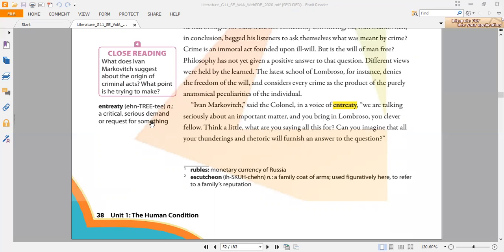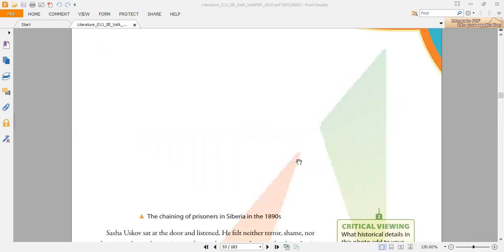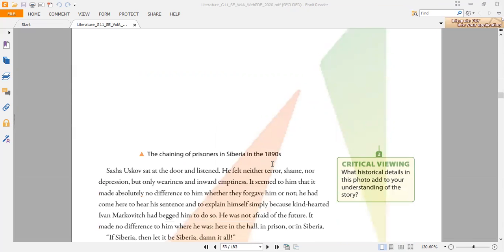Can you imagine that all your thundering and rhetoric will furnish an answer to the question?" So here they are going against Sasha, and they are not agreeing with Markovici to forgive Sasha for his mistake, his crime, and his huge mistake, and that's what they have mentioned.